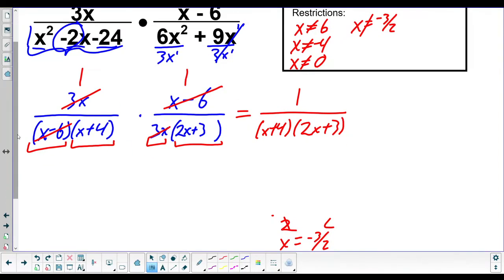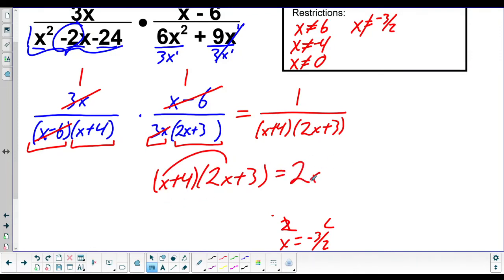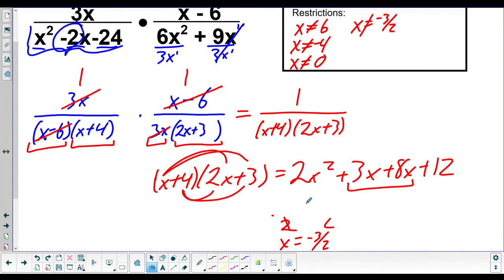I believe that your homework is going to want you to multiply this out. So we have to do a little bit of foiling, but that's all right. We're big kids and we're not scared. So we're going to FOIL this: x plus 4 times 2x plus 3. So we're going to do x times 2x. That's 2x squared. x times 3 is plus 3x. We're done with the x. 4 times 2x is 8x. 4 times 3 is 12. Combine like terms in the middle. We get 2x squared plus 11x plus 12.